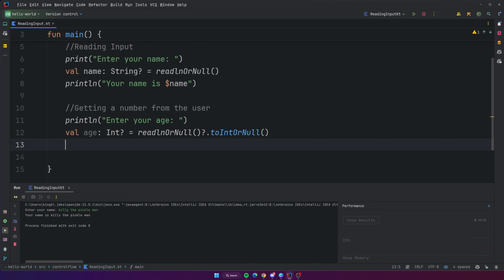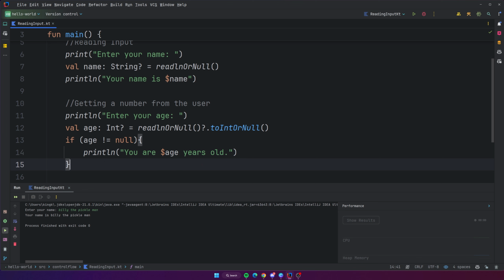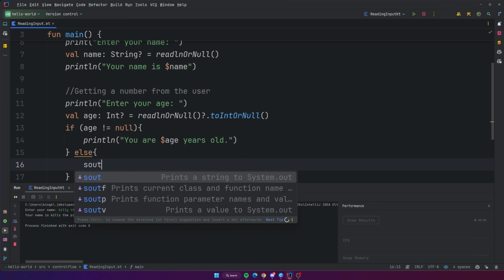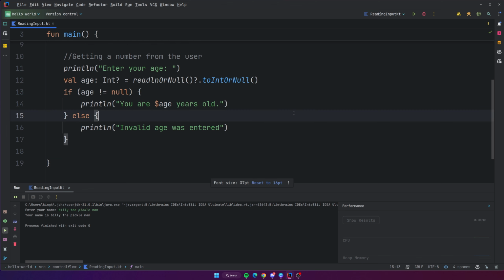So now we should have the age. So we can say if age is not equal to null, because age, of course, is nullable, right? We can print out you are age years old. Otherwise, we'll say else, invalid age was entered. All right, so let's go and test it out, and then I'll explain this again in a second, all right?